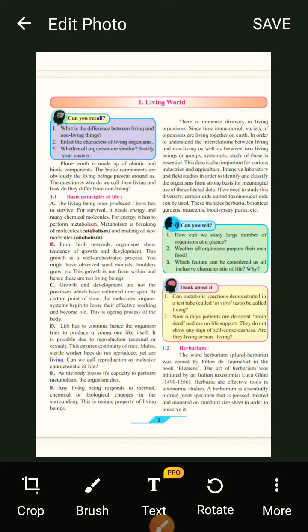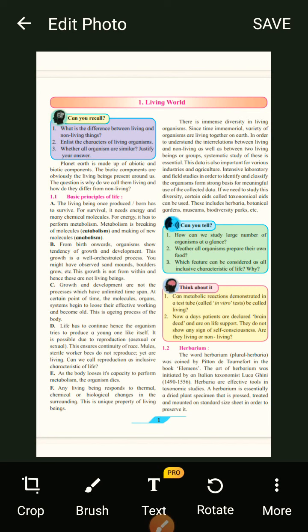These boulders grow by sand being put over them, like the air comes and blows the sand over it, and it increases its size, so growth is seen. But this growth is not from within, and hence they are not living beings. So this is also important.